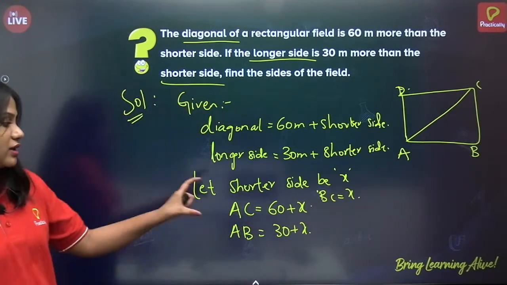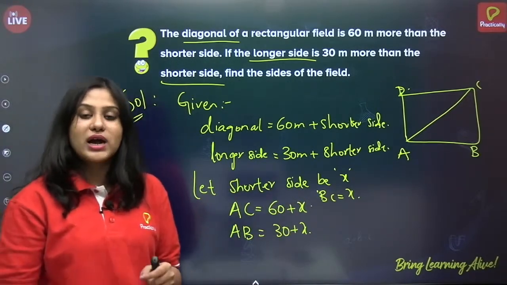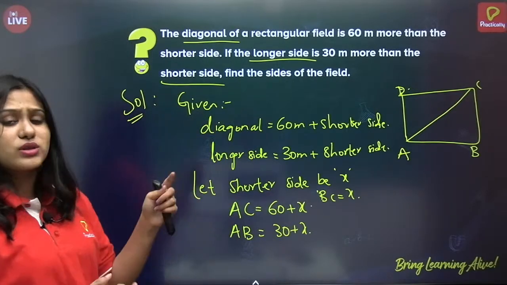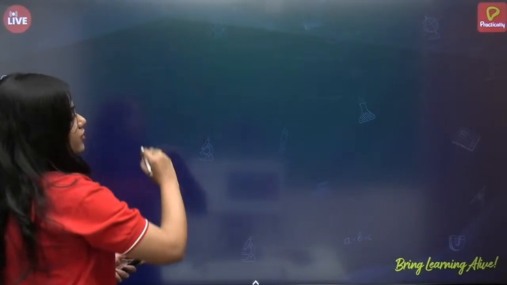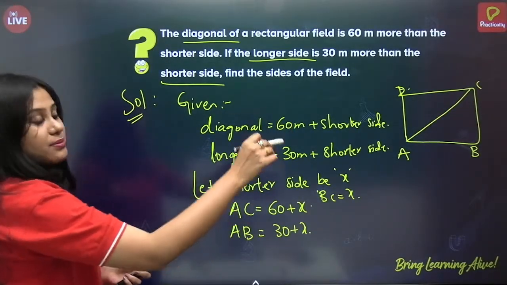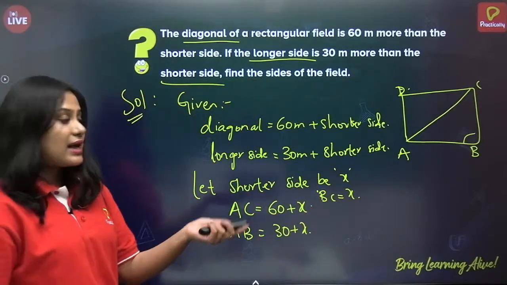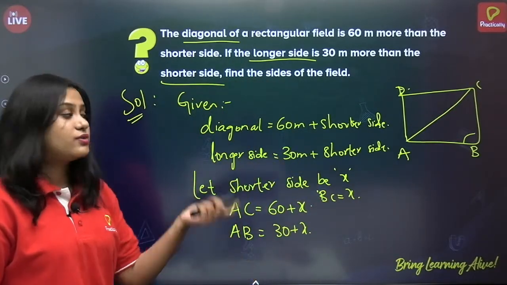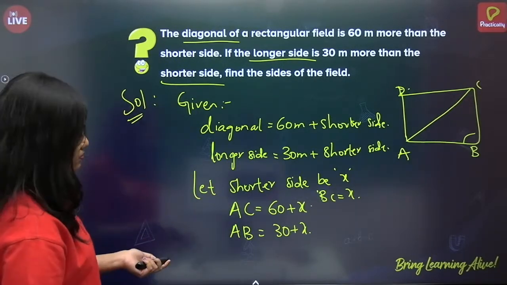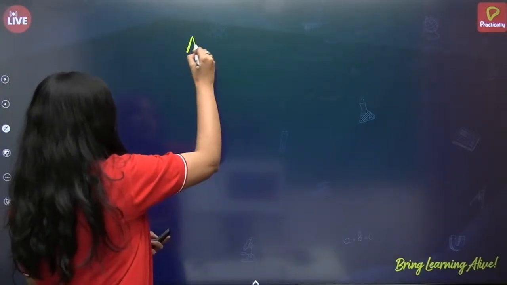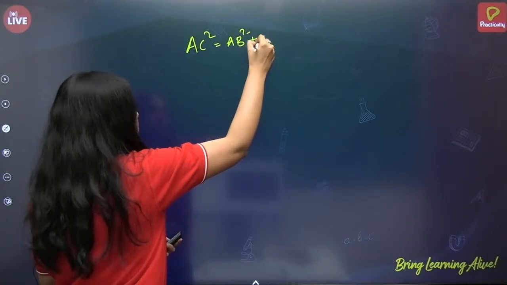So now in terms of this, what concept do we have to apply so that we can get the value of X and find the sides? We have to apply the Pythagoras theorem. So we know that AC square is equal to AB square plus BC square. Correct? Because it's a rectangle and angle B is 90 degrees. We know the diagonal, shorter side, longer side, so apply Pythagoras. So AC square is equal to AB square plus BC square.